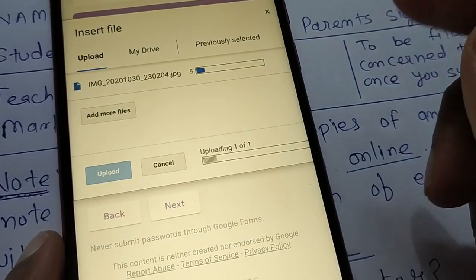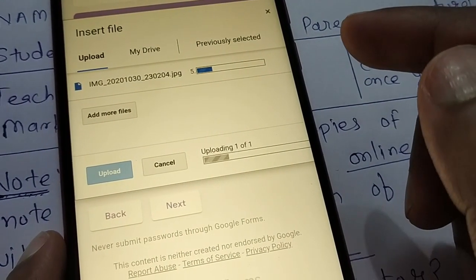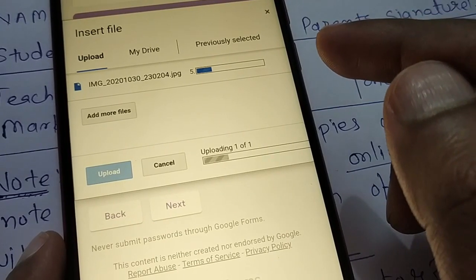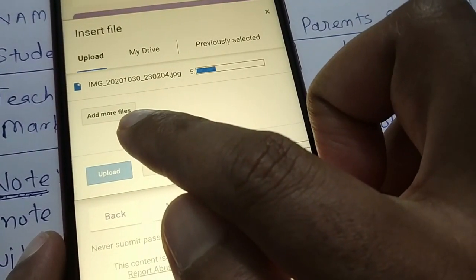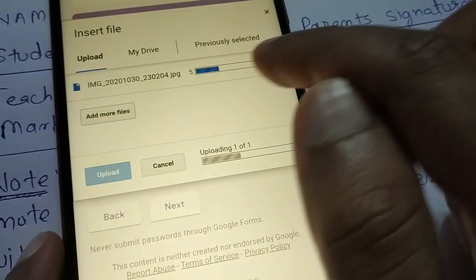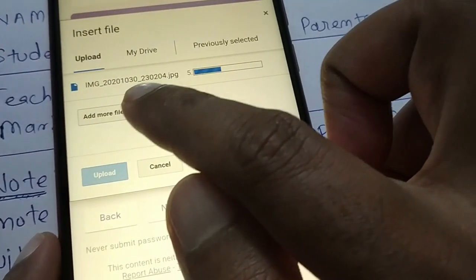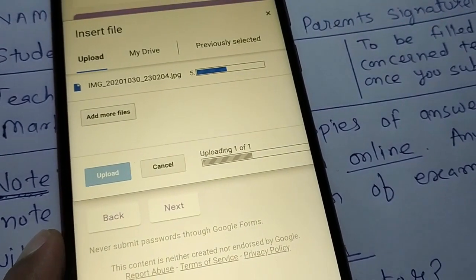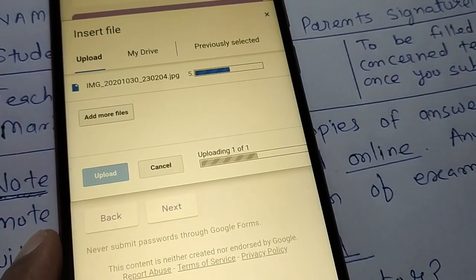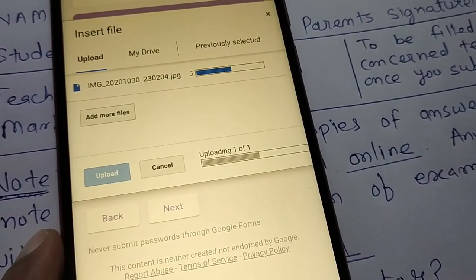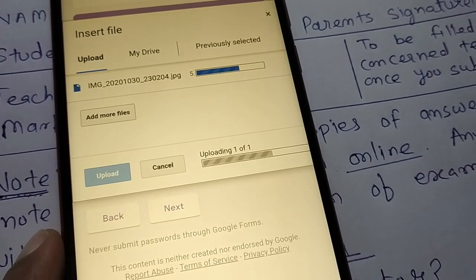If I have 2, 3, 4 pages, even up to 10 pages, I can keep on adding. What I have to do, I have to just click on add more files. So once this file is uploaded, we can add more files. So this form supports 10 different files. So you can upload 10 different images if you are not able to convert it into PDF.